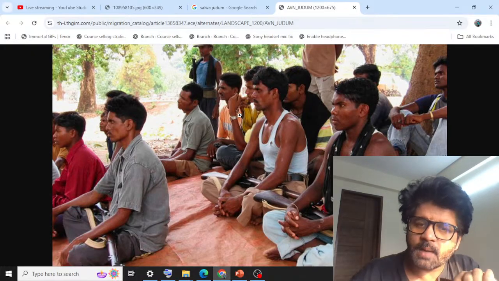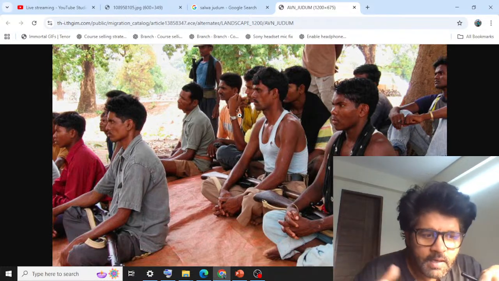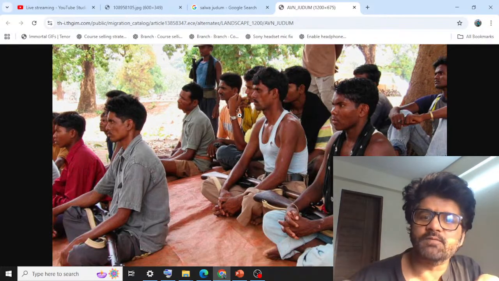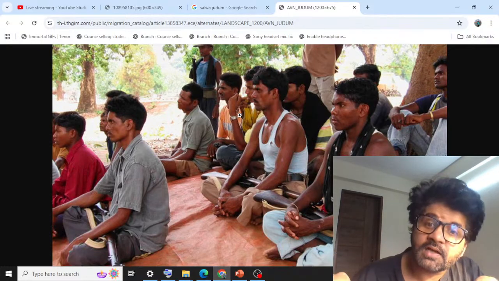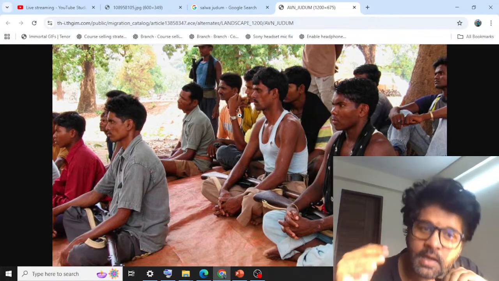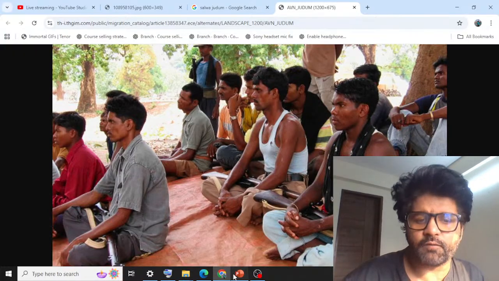So what happened? Many people started going to the Naxalite side because they felt that from our side we are facing more casualties. So there are many people who also believe that because of this Salwa Judum, Naxalism increased, and when the Supreme Court banned this Salwa Judum, Naxalism decreased. So these are some very fascinating points which you have to understand.